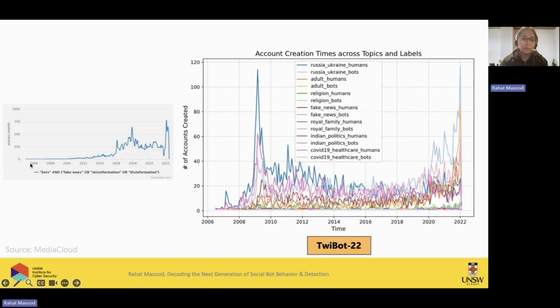From 2006 to 2022, we can see there is a surge in forum discussion about bots, fake news, misinformation, and disinformation. And then on the right-hand side, we can see that from 2026, the dark lines over here are showing human accounts, and the light lines are showing the bot accounts. And we can see that with time, these bot accounts are increasing, which means that in social media, bots are more prevalent than before.